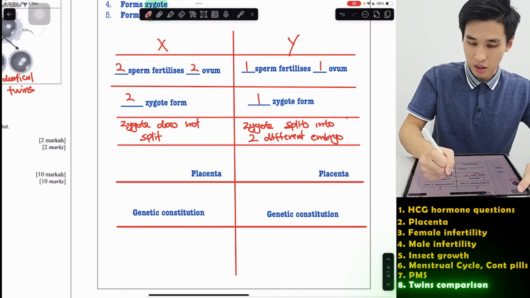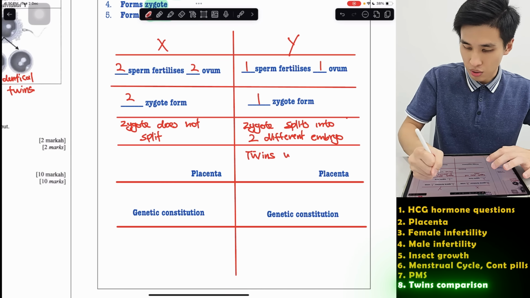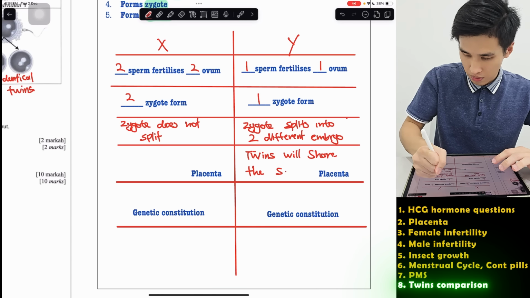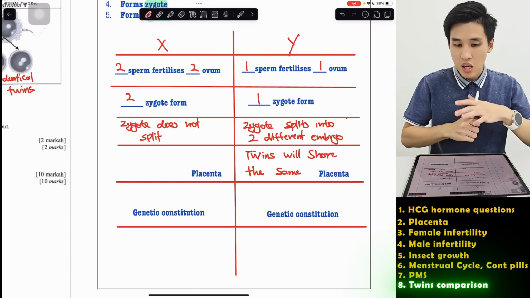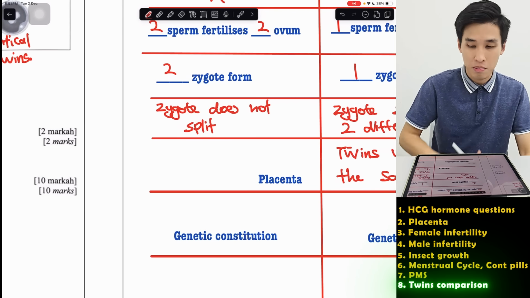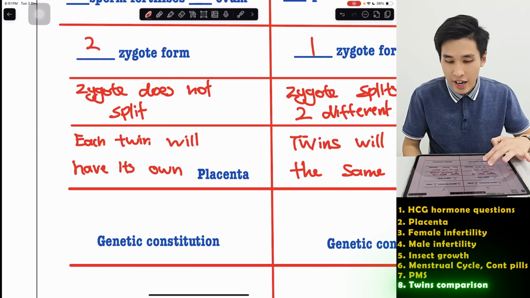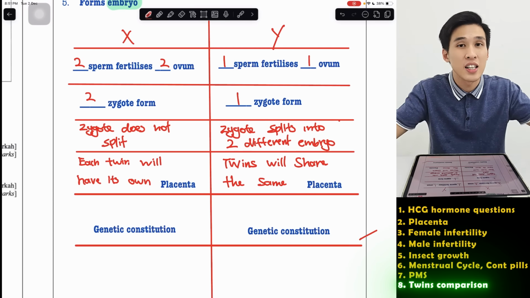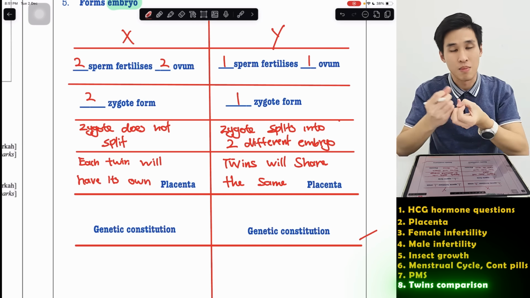So for this one, the twins will share the same placenta, whereas for this one, each twin has its own placenta. Identical twins will definitely have the same genetic content. So they look exactly the same because they come from the same sperm and same ovum.